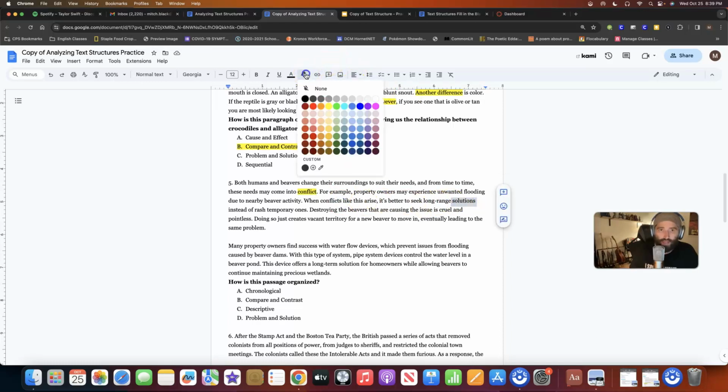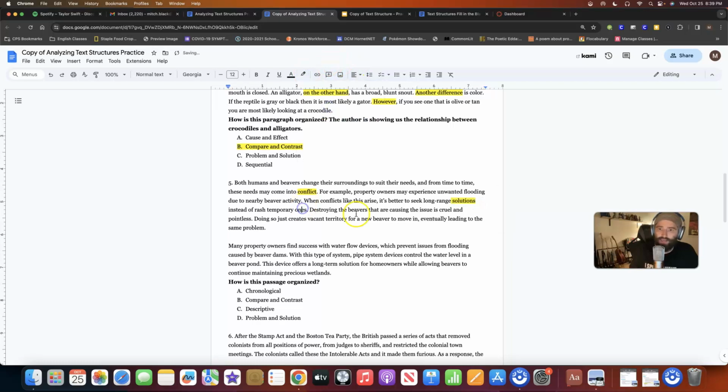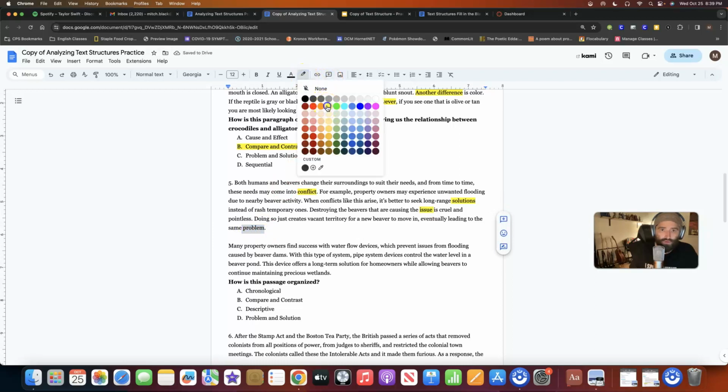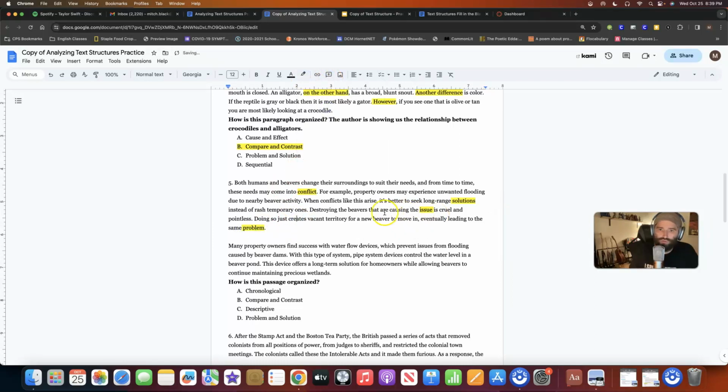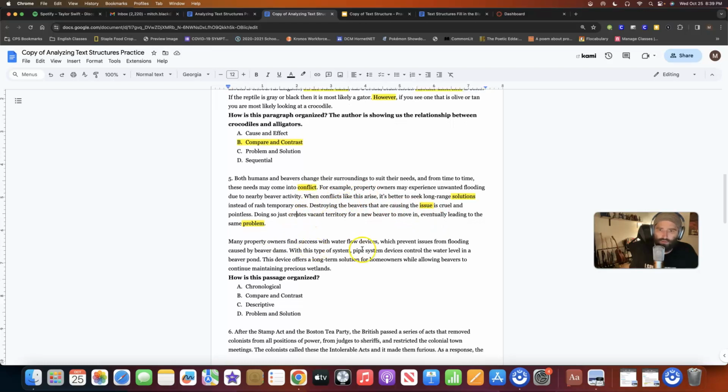We have words like solutions, like conflict, like issue. I did not get to do a good job of highlighting issue there. We have all of these words that are really going through. Oh, down here, the prevent. Right, we want to prevent these things. Okay, long-term solution for homeowners.